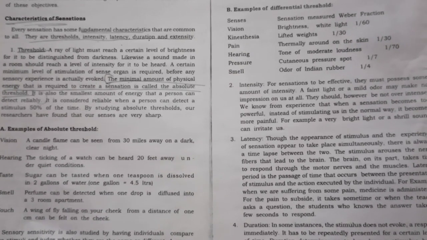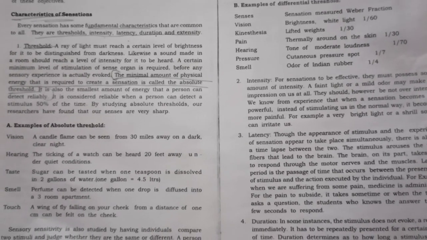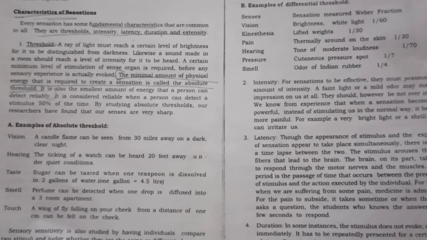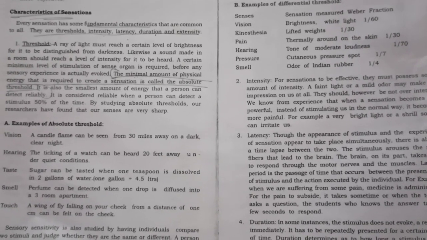So this is enough for definition, and we also have gone through the 5 sense organs. That is eyes, ears, nose, tongue and skin. And we have different senses. The senses are vision, hearing, taste, smell and touch.